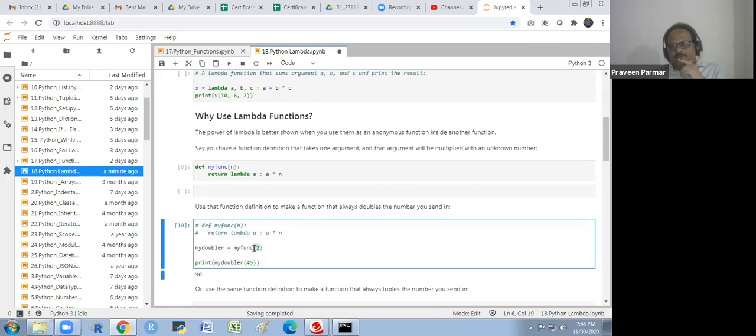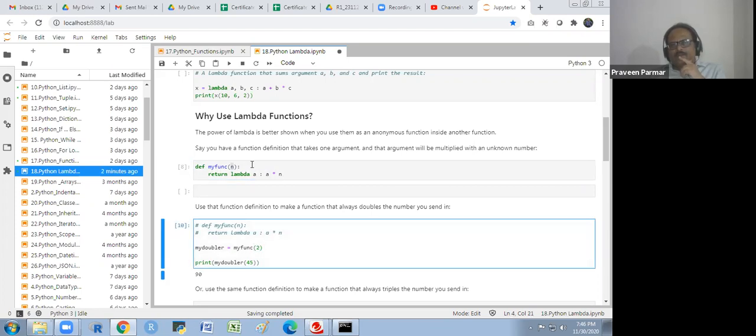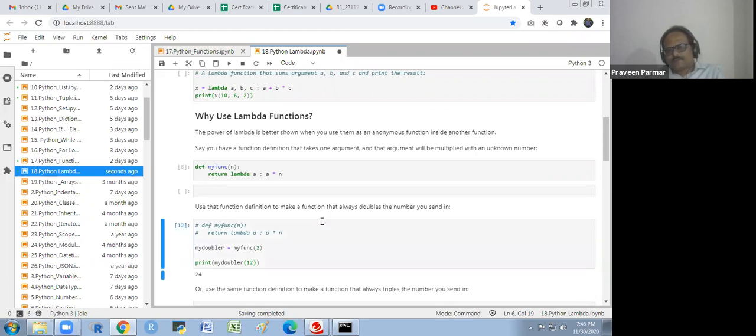This is A and this is N. N will be in this function. The argument here is N, which is 2, in my func. And I am making this my func as my doubler because I have given here 2. I could write any name, X, Y, Z, whatever I want. I have given it because I'm making it 2 times, whatever value of A I give, it will be doubled, multiplied by this A into N. So N is 2, and if I put A as 12, I will get 24. This is A.